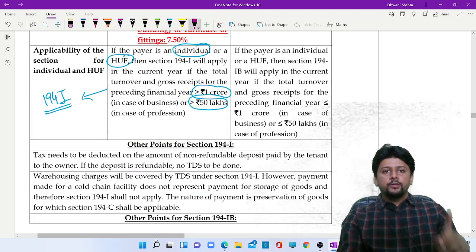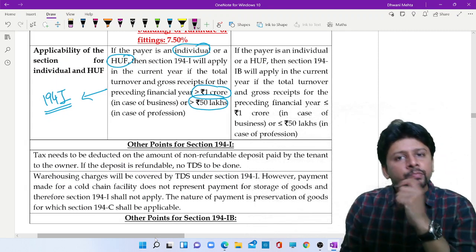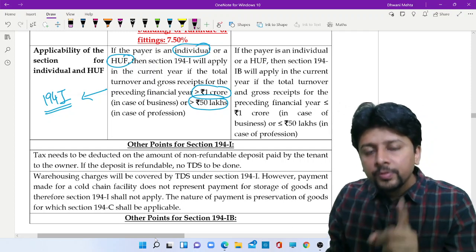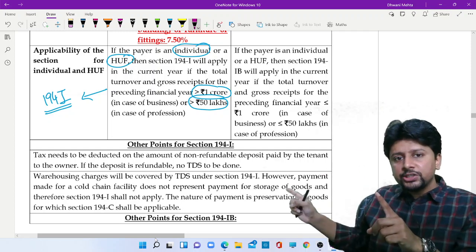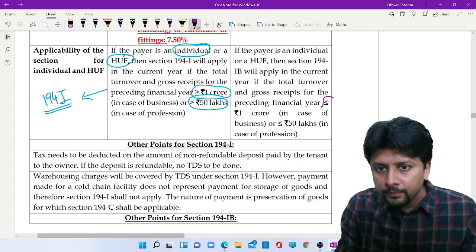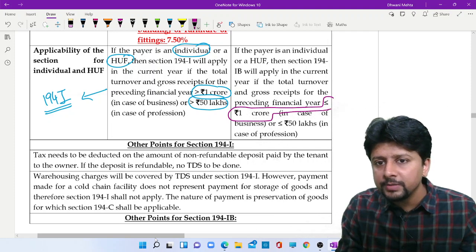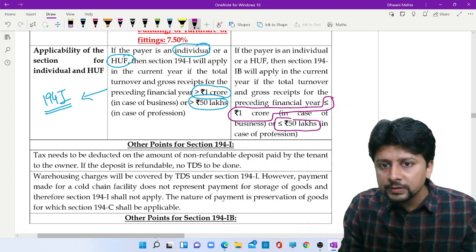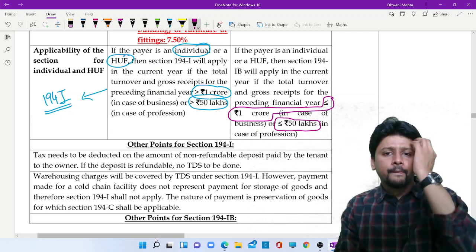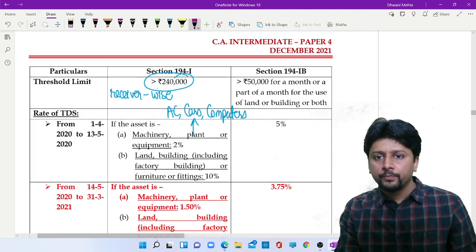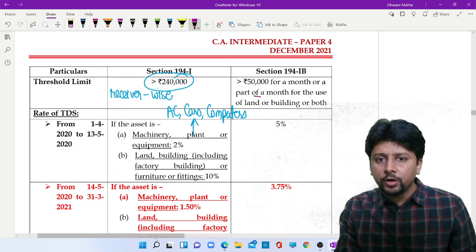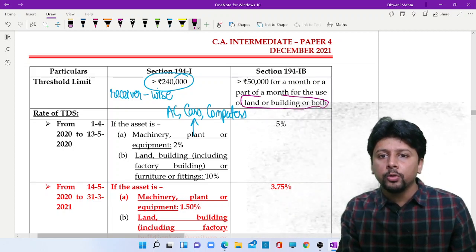We just saw that individual and HUF will be covered by 194I if their turnover for the preceding financial year exceeds 1 crore, or 50 lakhs. So if the turnover does not exceed these limits, then 194I does not apply, then 194IB will apply. Payer is individual or HUF. Which assets are covered? Rent that is paid for land or building or both.